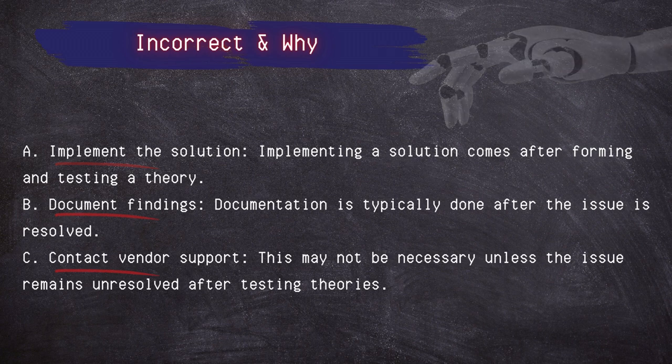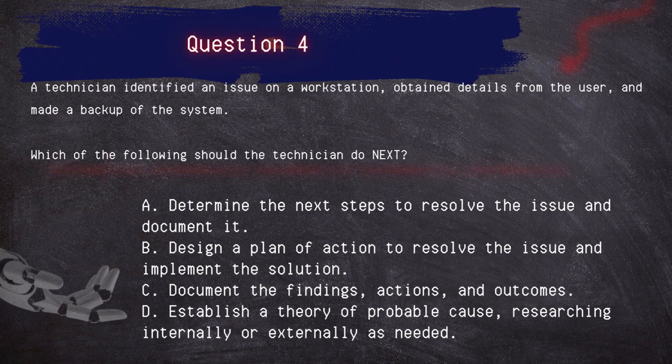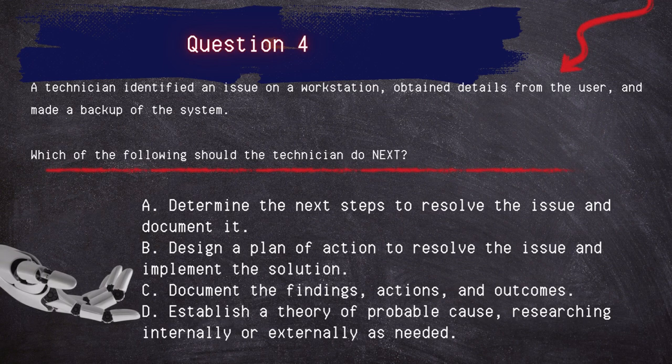Question 4. A technician identified an issue on a workstation, obtained details from the user, and made a backup of the system. Which of the following should the technician do next? Determine the next step to resolve the issue and document it. Design a plan of action to resolve the issue and implement the solution. Document the findings, actions, and outcomes. Establish a theory of probable cause, researching internally or externally as needed.